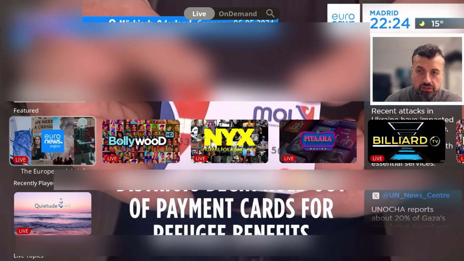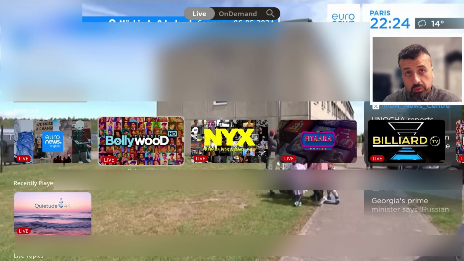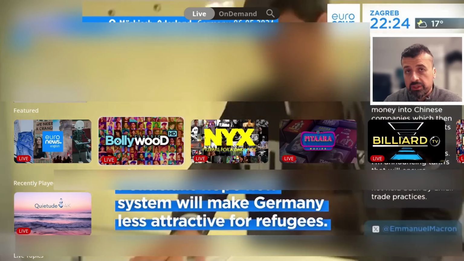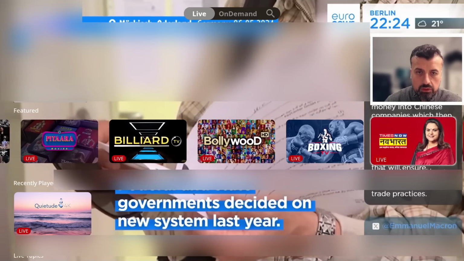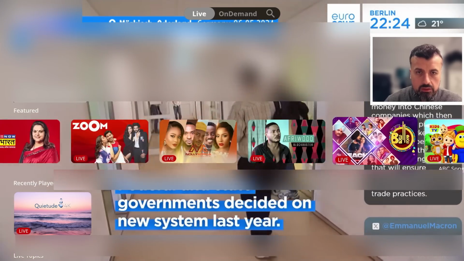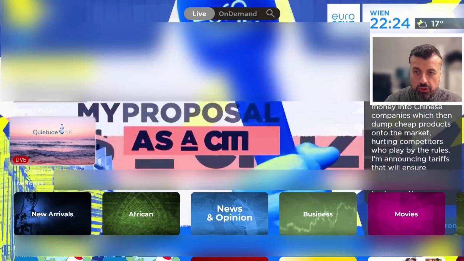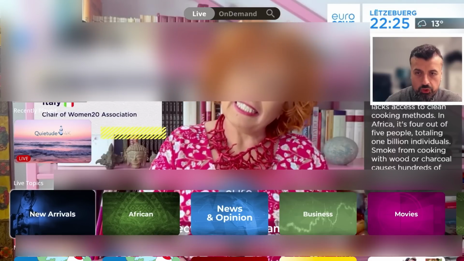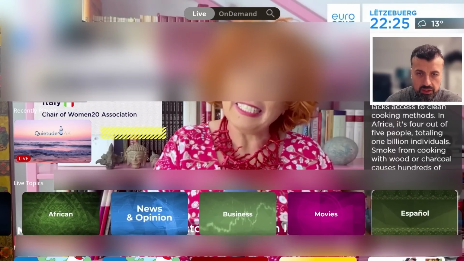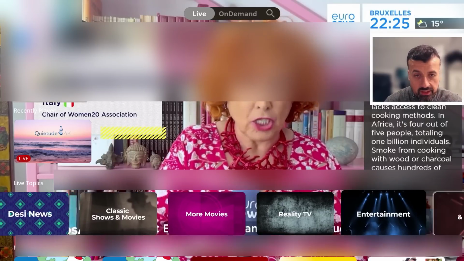Now you can see at the top it says continue watching because it shows you what you're watching before. Then you've got the featured section, so you've got channels from Europe, you've got a large Bollywood section. So for my Asian fans or really anybody that would enjoy Bollywood, you will see some content on here. Then you have other popular channels, Boxing HD, some African channels, some kids content, all of that is in featured. Here you can see recently played, so that was the last channel that I was looking at. Then you've got topics, like genres like African, like business, like news and opinion, movies, Spanish, Desi entertainment, classic shows and movies, more movies, reality TV.